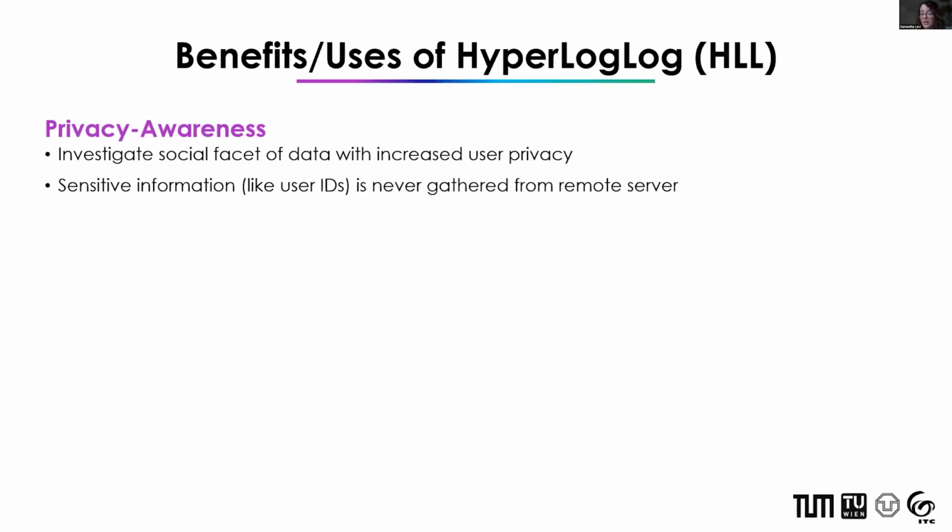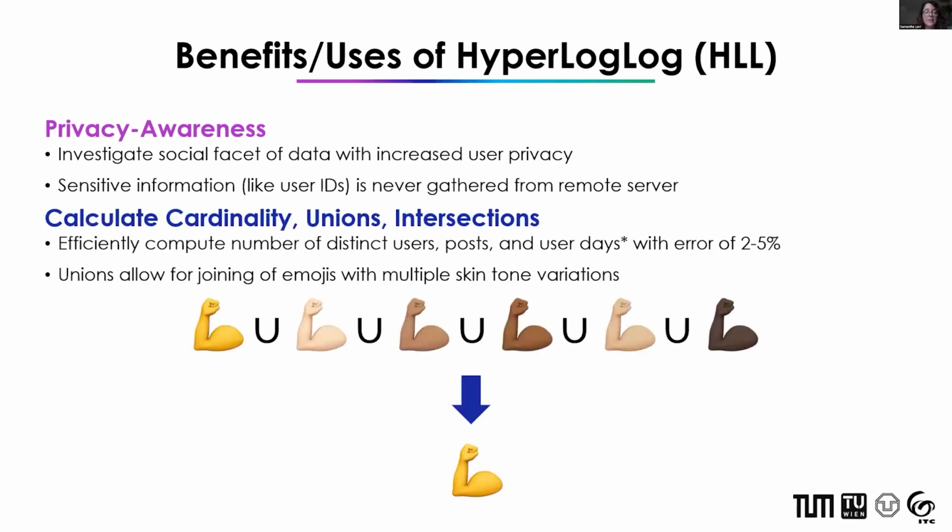Starting off with my hyperlog data analysis, as I mentioned before, it has some privacy awareness benefits, but really the main draw for me of this hyperlog algorithm was the ability to calculate cardinality for things like the number of distinct users, posts, and user days with a small margin of error. And I was also able to calculate unions, which, for example, allowed me to look at all of these arm emojis with different skin tone variations and perform a union so that they would all be considered as the generic form of this emoji.